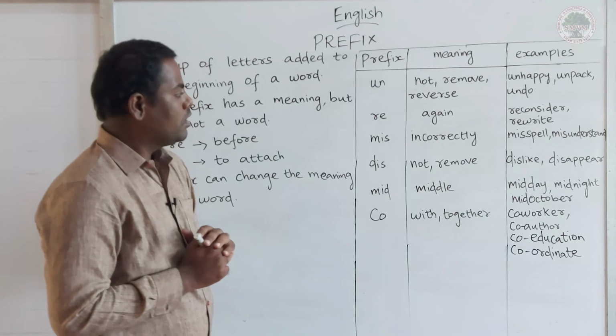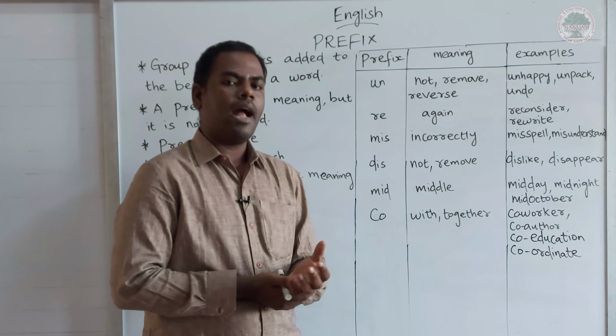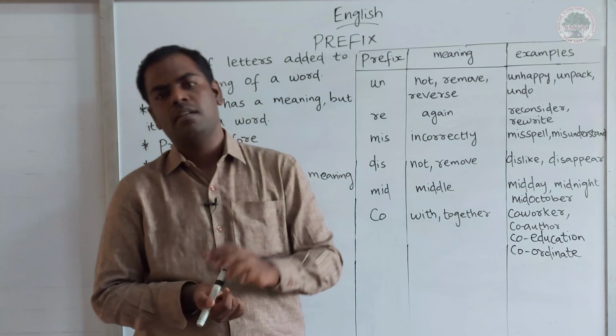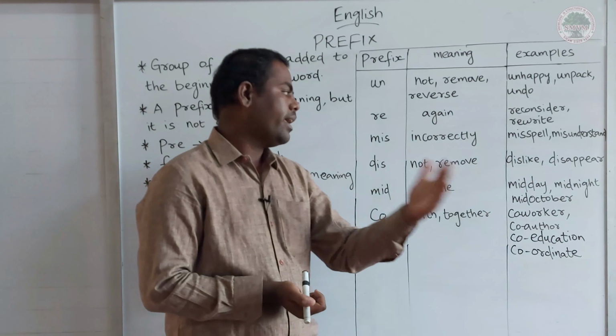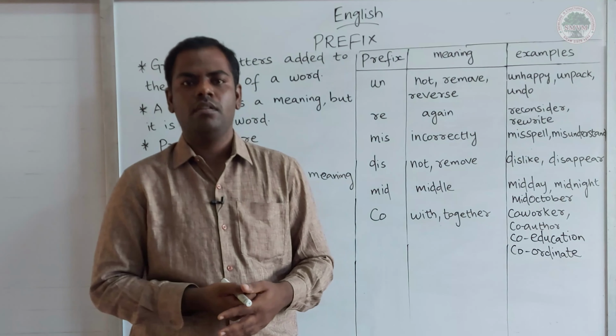See the next prefix, D-I-S, three letters, D-I-S. Okay? The meaning of D-I-S is not, remove, to, right? The examples we can see, like. Like is a root word. Now I am going to add one prefix to this word like. I can use dislike, appear, disappear.